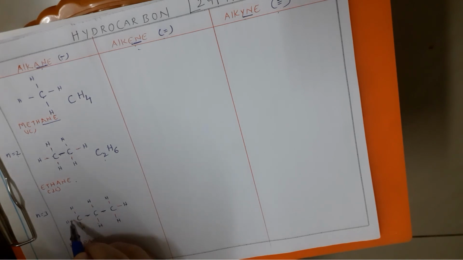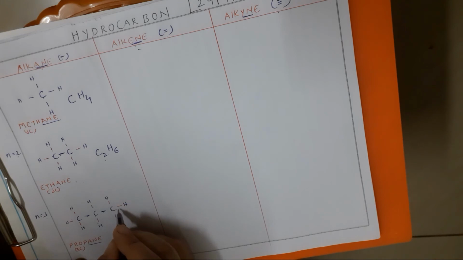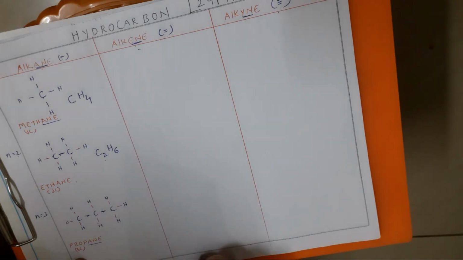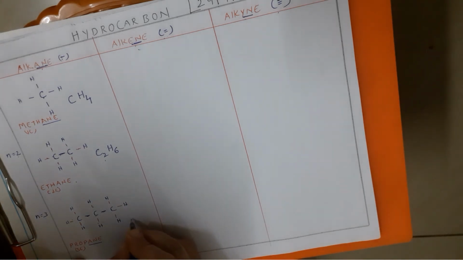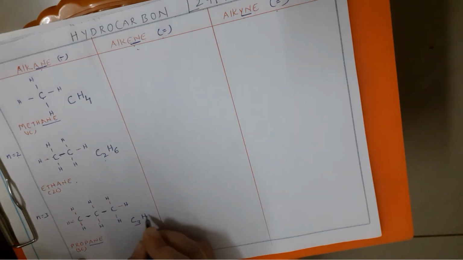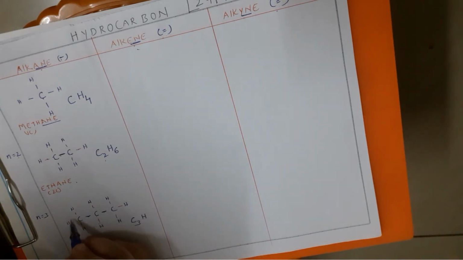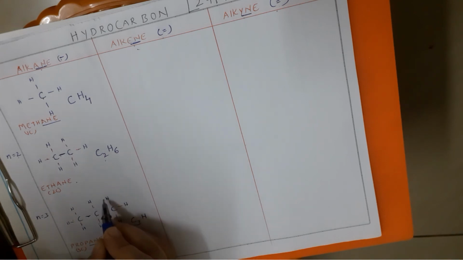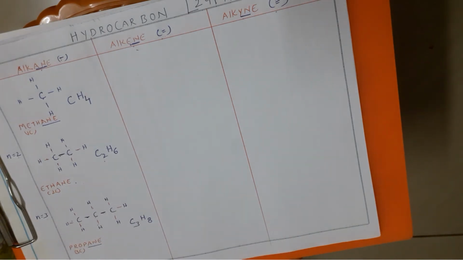So 1, 2, 3, 4. Similarly 1, 2, 3, 4. See, the middle carbon has bonded with how many carbons? 2 carbons. And the terminating carbons will be bonding with the hydrogens. So now let us derive the formula. What is my skeletal formula? CH. Now how many carbons? C3. And then how many hydrogens? Let us count. 3, 4, 5, 6, 7, 8. C3H8. Okay, children. So are you all clear?